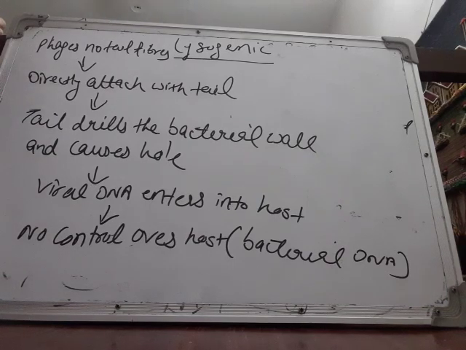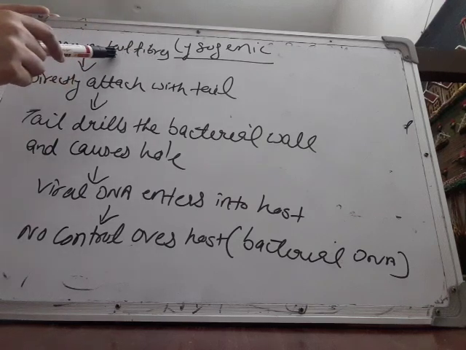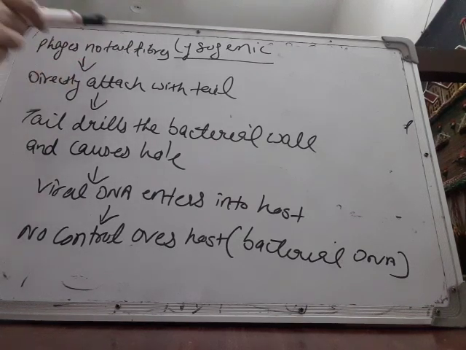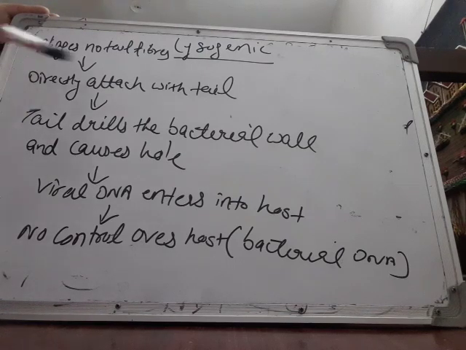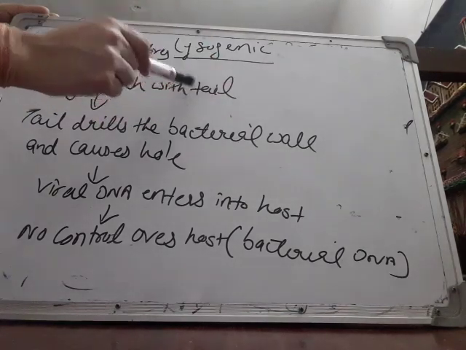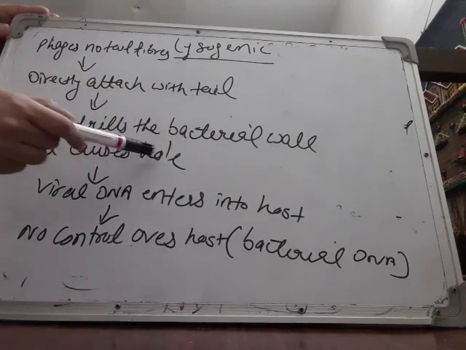Next is lysogenic type of reproduction. Lysogenic type of reproduction occurs in those phages which do not have tail fibers. So what do these phages do? They directly attach themselves to the bacterial wall with the help of the tail. Now this tail drills the bacterial wall and makes a hole.